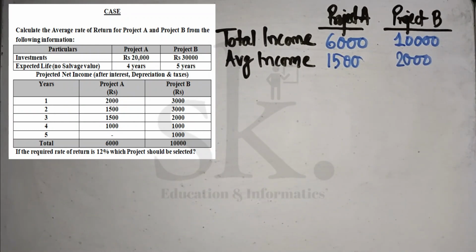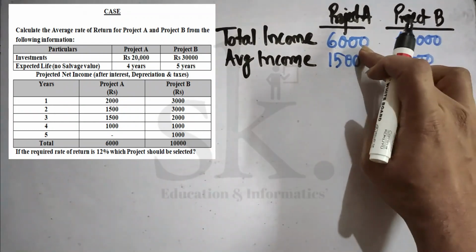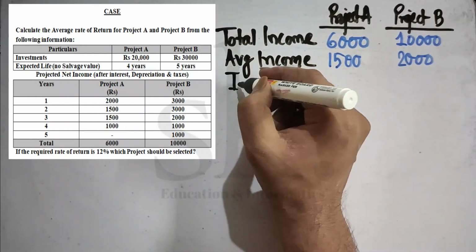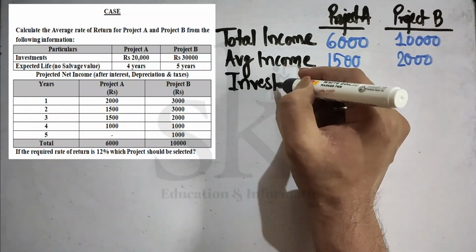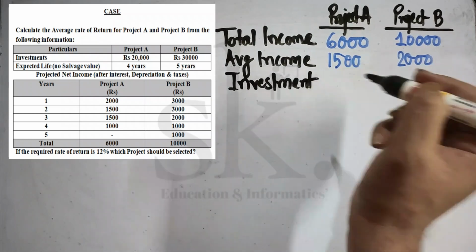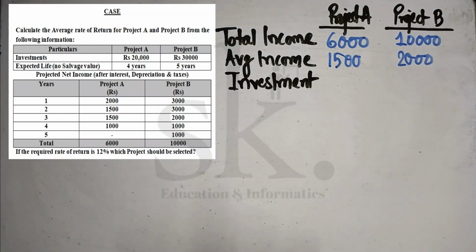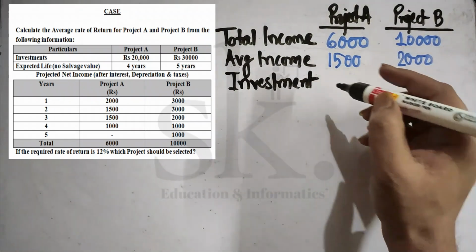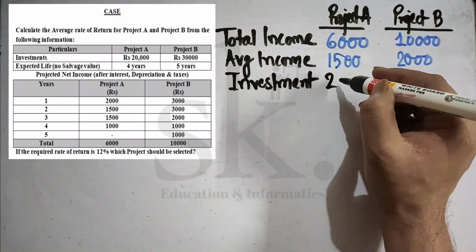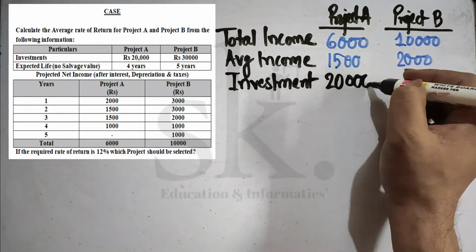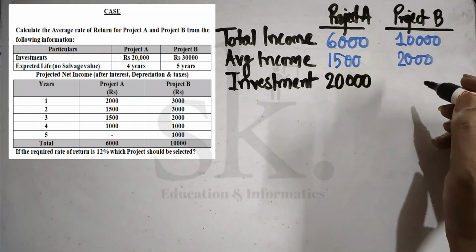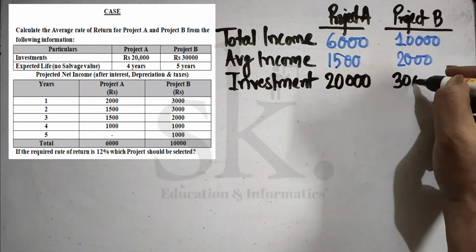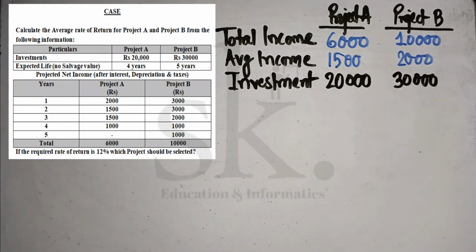Now let's talk about the investment. Investment for project A is, can you go back to the problem? Project A is 20,000 and for project B is rupees 30,000. And it's being said there is no scrap value.